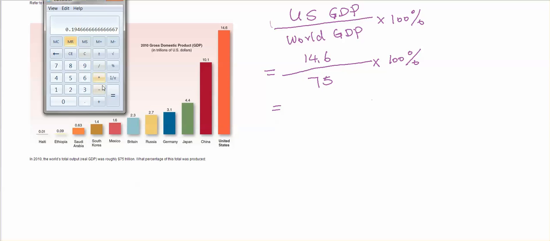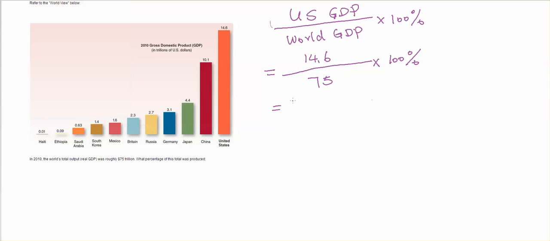So I've already calculated it for you. Use 14.6 divided by 75, you will get 0.19466666. So if we only keep one decimal and multiply by 100%, what we will have for this question is 19.5%. So that means the United States takes up 19.5% of the world GDP. Wow, think about how many countries there are in the world, probably around 50, right? But the United States takes up 95% of the global economy. So that's really a big portion, right?